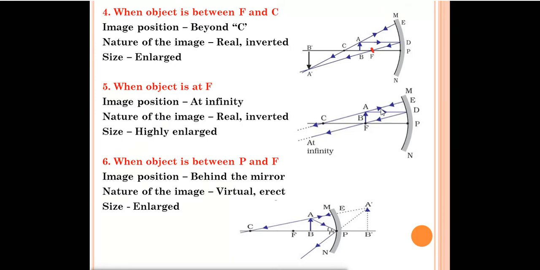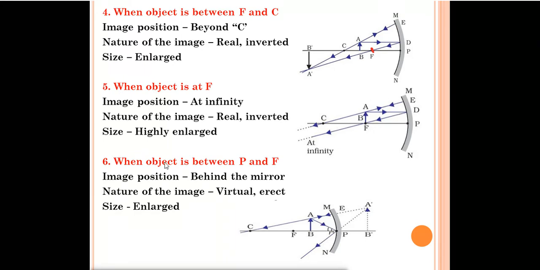So both the rays of light will not meet, right? They cannot meet. At infinity, maybe they will meet, but we cannot see where they are meeting. So the image position will be at infinity because they are not meeting. Nature of the image, real and inverted, because both the rays will meet somewhere. Size, the size will be highly enlarged, means it will be much bigger than that of the object.